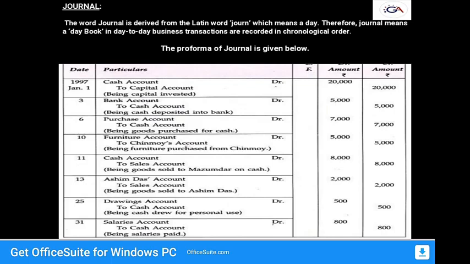Coming to the journal, it is in complete and chronological order, which means we can easily record the transactions in order of dates, day by day, transactions related to the business, in a systematic manner. This process of recording transactions in the journal is called journalizing. These entries made in the book are called journal entries. So this is the first step in accounting. It is a record of all the transactions in the books of original entry. So here in the problems in this unit we will be posting the entries in the journal.